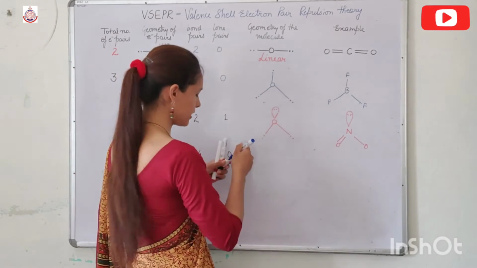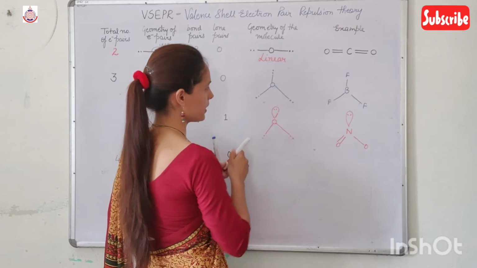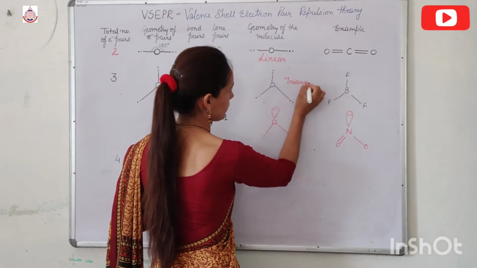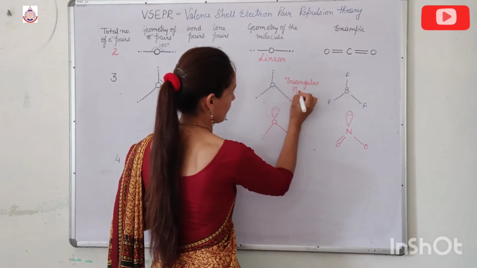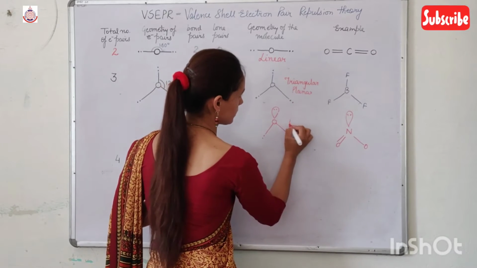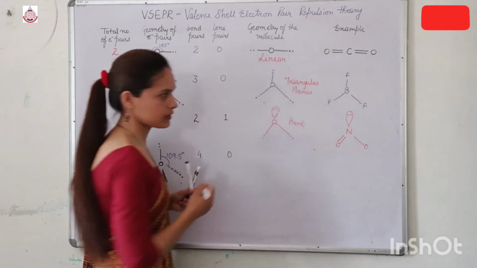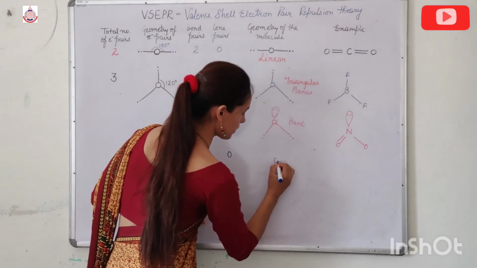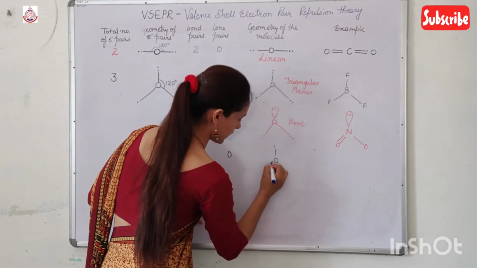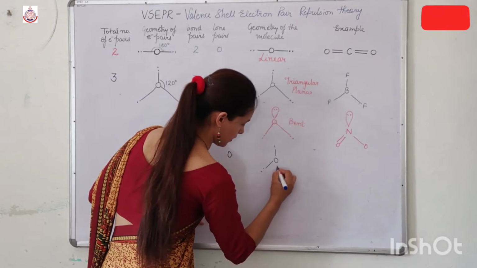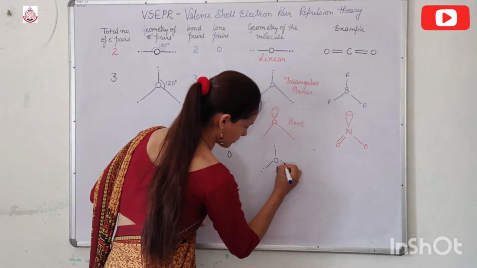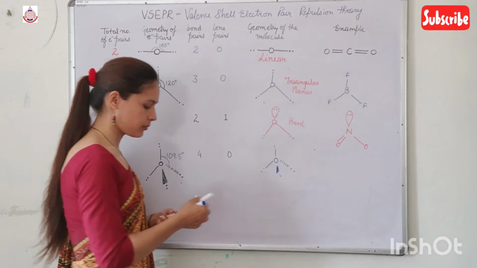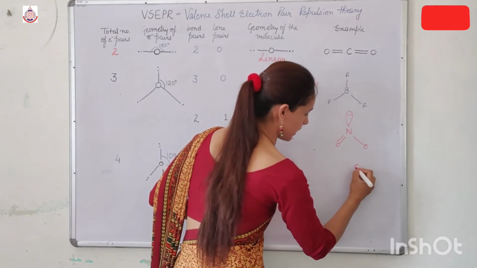This geometry is known as triangular planar. This one is bent, and the next one, this one is tetrahedral, like this. Tetrahedral. And if I write the example, the most common example is methane.